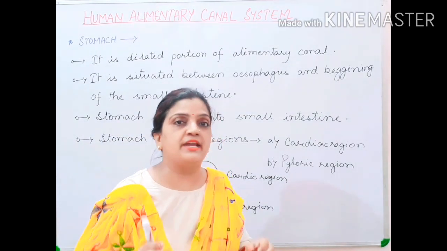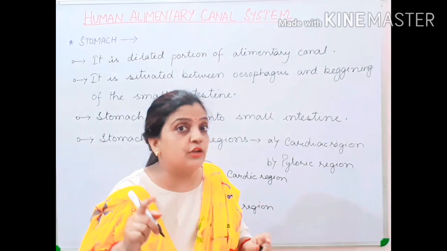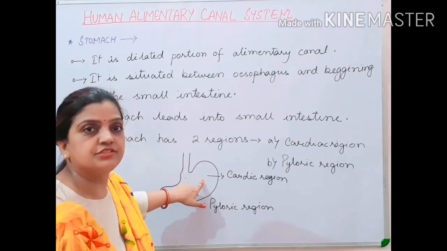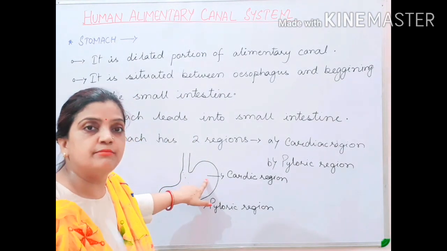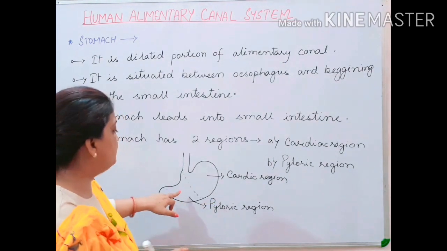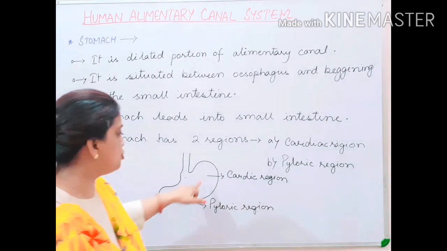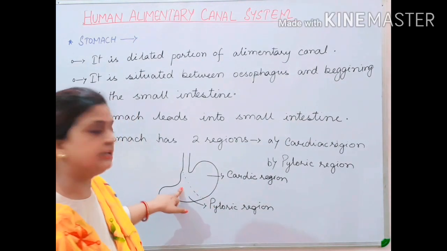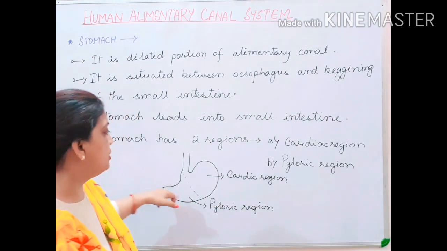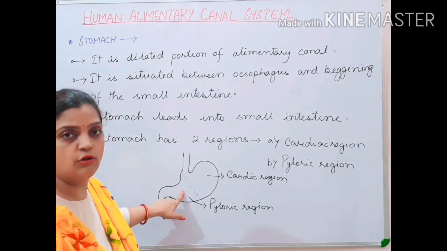Most of the breaking down of food takes place inside the stomach, and particularly, children, in the cardiac region. In the cardiac region, maximum breaking down of food is done, and the leftover food which is not broken down in the cardiac region is broken down in the pyloric region. So the stomach is divided into two regions, your cardiac region and pyloric region.